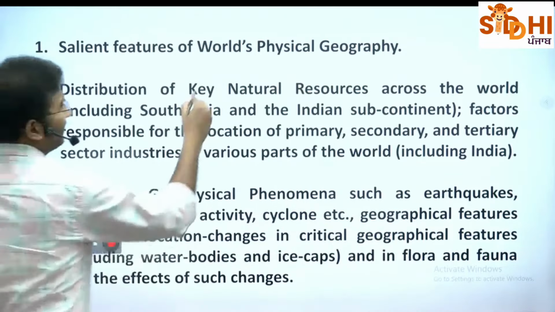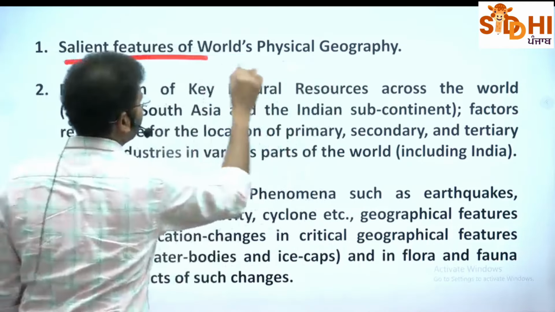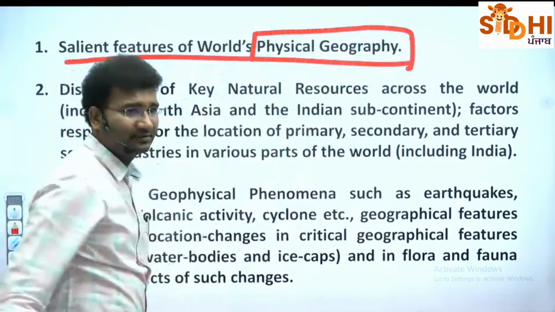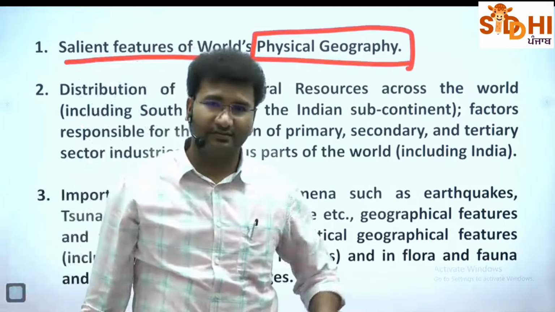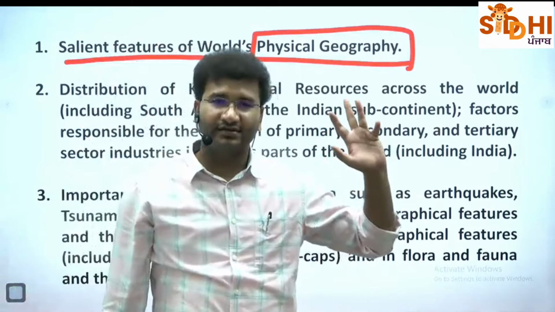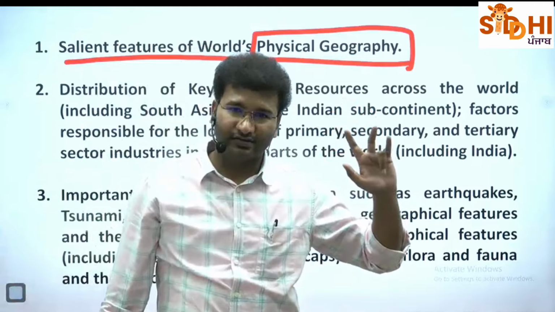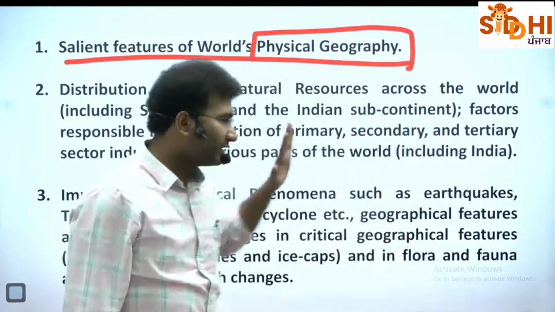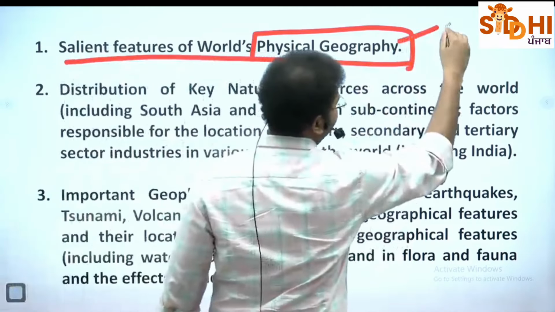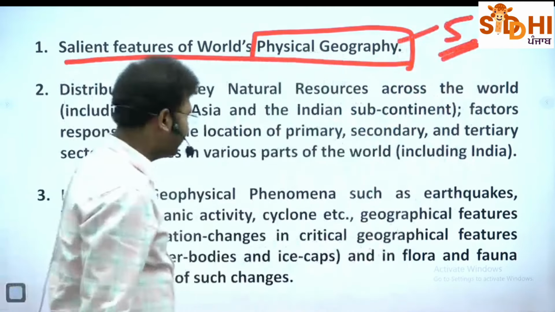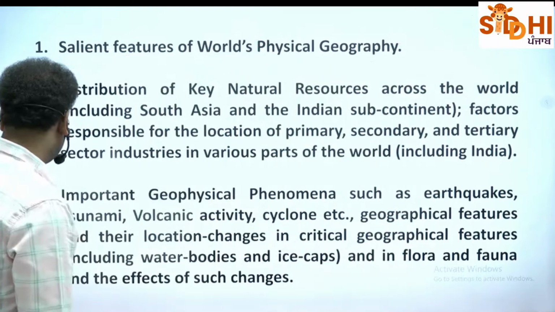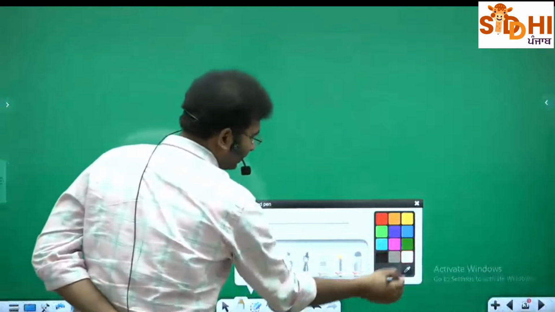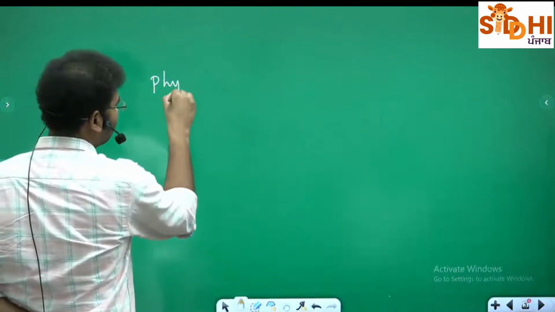See, look here. Now look at this part, the salient features of world physical geography. Can anyone tell what this physical geography is? Study of oceanography, study of geomorphology, then climatology. Yes. See, physical geography consists of 5 parts. Now, what are these 5 parts? I know many of you might have attended my earlier classes, and they will know this. What is physical geography?